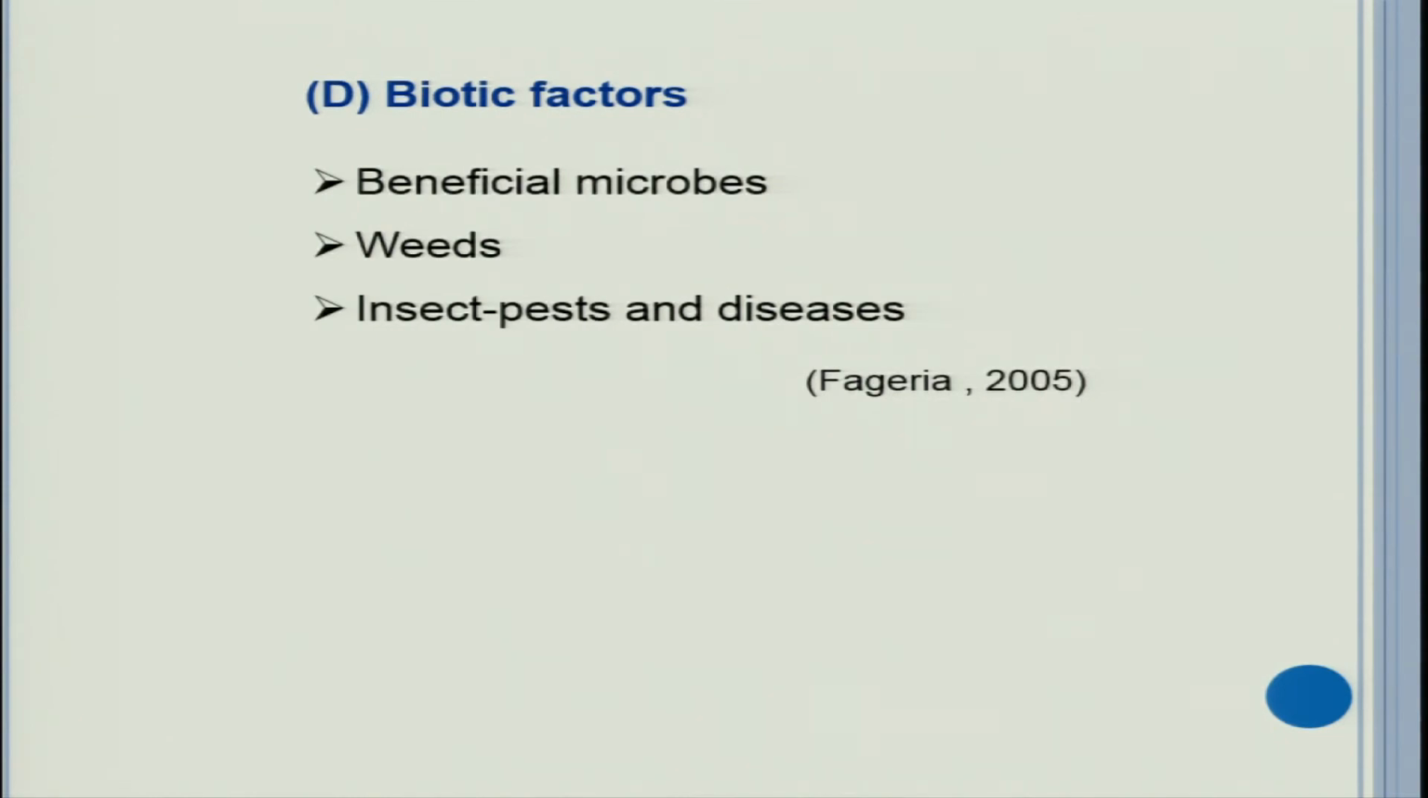So, if your yield is declining, if your numerator is declining, that means your efficiency is declining. So, we need to protect our crop from insect pests and disease and weeds, so that we can improve the nutrient use efficiency. So, many biotic factors affect the nutrient use efficiency.